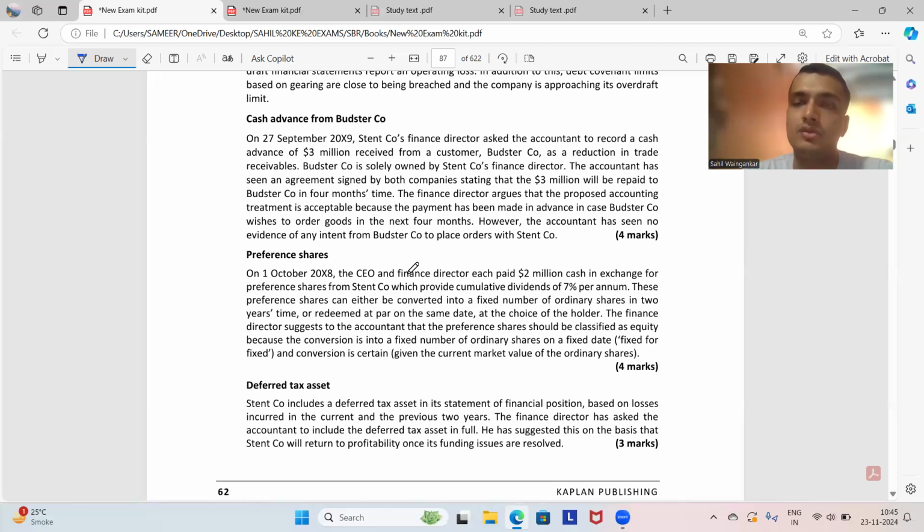We estimate the future value of the payments and bring them to the present value, and then we find out the liability component. The liability component is higher in proportion as compared to the equity component, and thus we find out the equity component by reducing the liability component from the total amount. तो ऐसा करके हम लोग ढूंढते हैं.